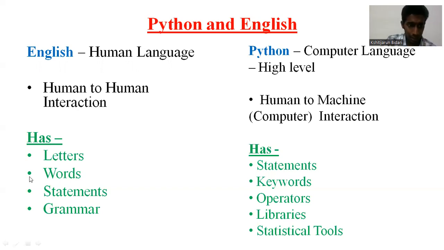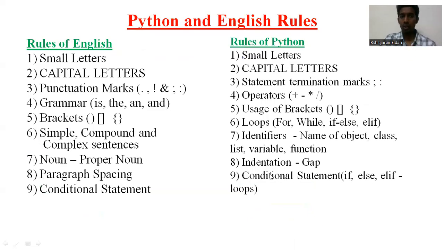And next you can see there, as I've written, English has letters, words, statements, and grammar. And Python is almost the same, but there are a few differences. It has statements, keywords, operators, and libraries. What libraries are, we will discuss later. But basically, this is how I'm linking English and Python. Both are languages. In English, we talk as we are doing now, and in Python we talk with the computer. So these are the things which you need to remember and understand. Let us go to the next part.